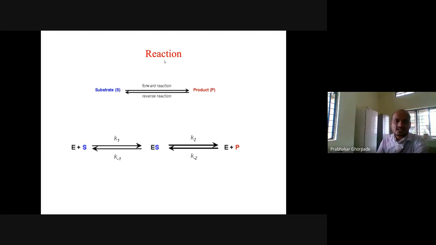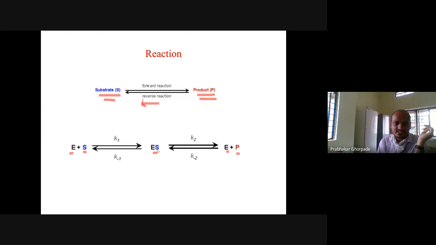So this is our reaction. Substrate goes in the forward direction and gives the product. If it goes in the reverse direction, the product gives the substrate. Enzyme plus substrate interact to give the enzyme-substrate complex, and then they break down into enzyme plus product. We are interested in the rate of the reaction, so we have reaction constants here.